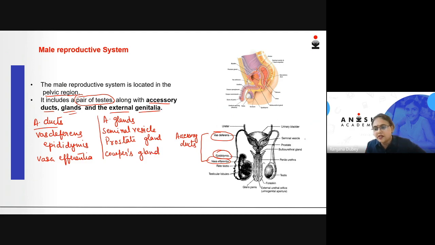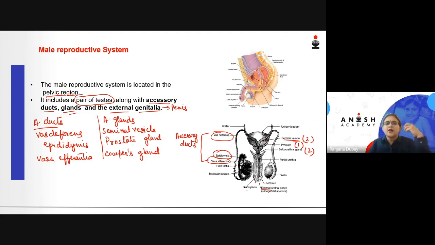So you can see here in this particular diagram, the seminal vesicle, which is in pair, that is two, prostate, which is single, and bulbourethral or the Cowper's gland, which is again in pair, are the accessory glands of the male reproductive system. And then comes the external genitalia, which is the penis. The penis is the external genitalia.